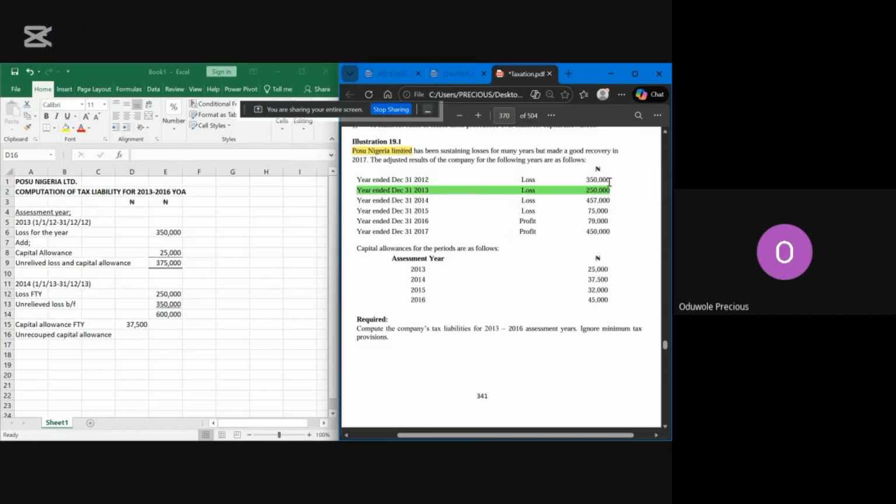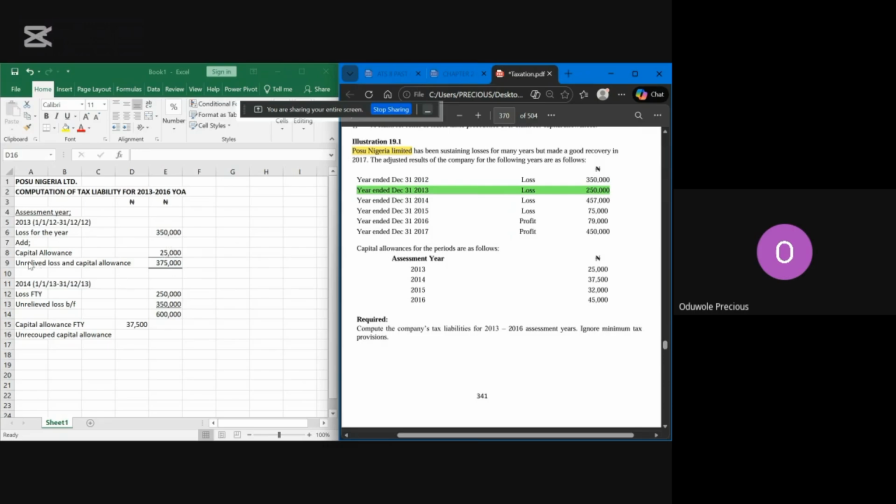They made a loss of 350,000. That's how we have 350,000 here. Then we also use the capital allowance. I said it is based on AYB. So that means the figure of 2013 is what you still use in 2013, not that you can use another figure. So capital allowance, which is 2013, 25,000, is what will still come back here.